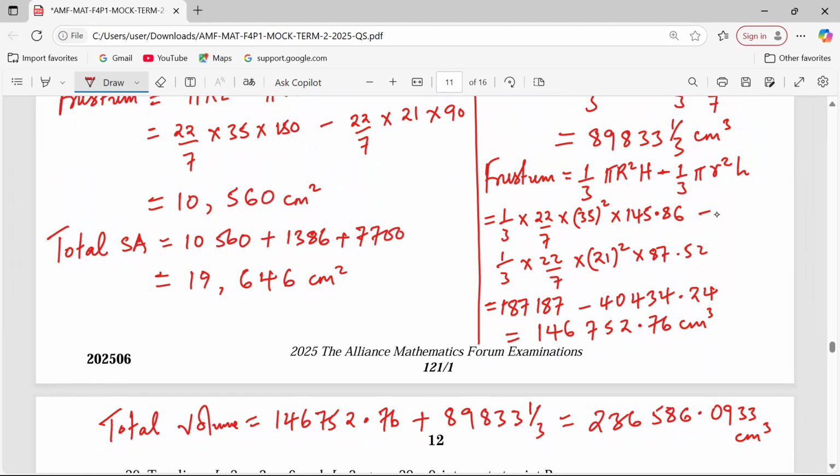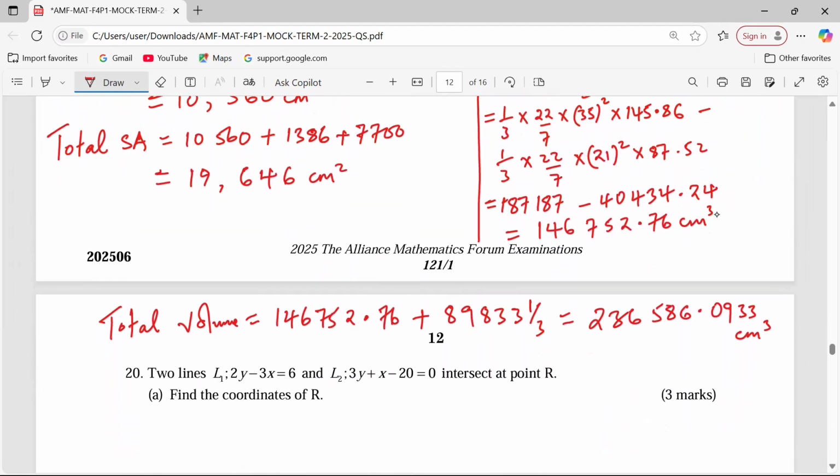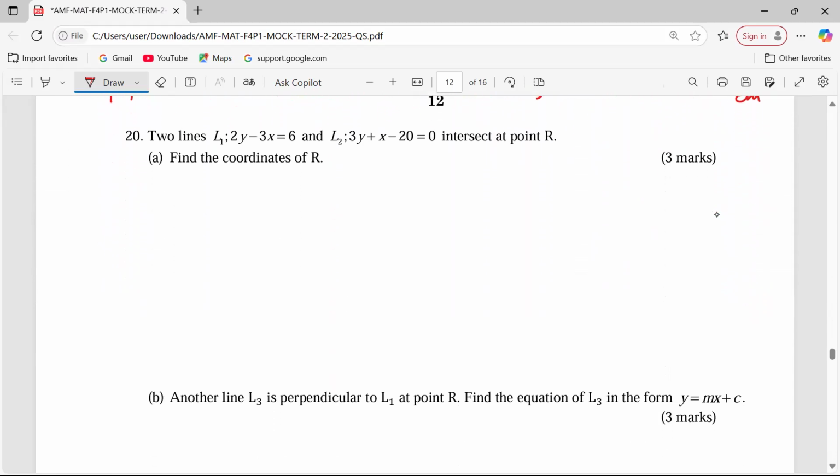So I hope that one is understood. There's also the difference in the pi used. Somebody can work out the same question using 3.142 as the pi, or the value of pi in the calculator, ending up with slightly different figures. But that is how the concepts should be applied.